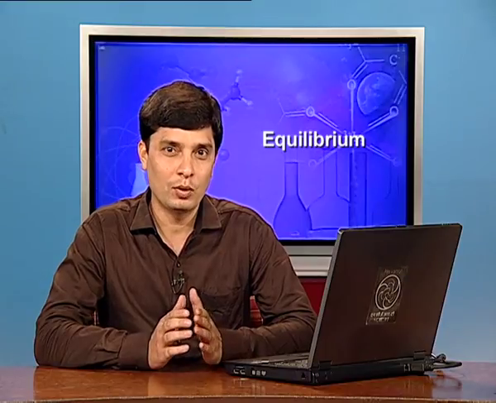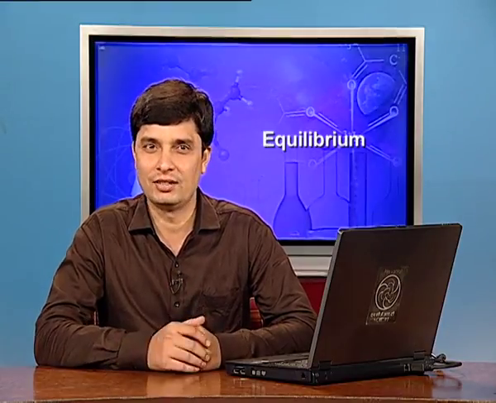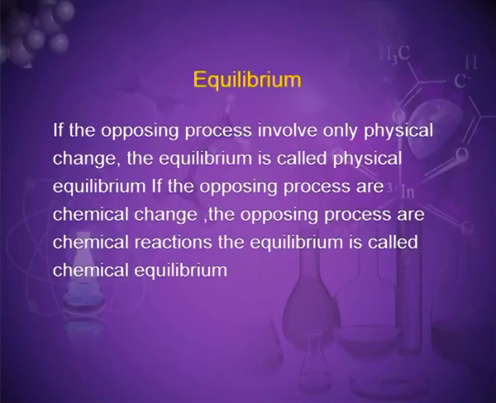If the opposing processes involve only physical change, the equilibrium is called physical equilibrium. If the opposing processes are chemical reactions, the equilibrium is called chemical equilibrium.